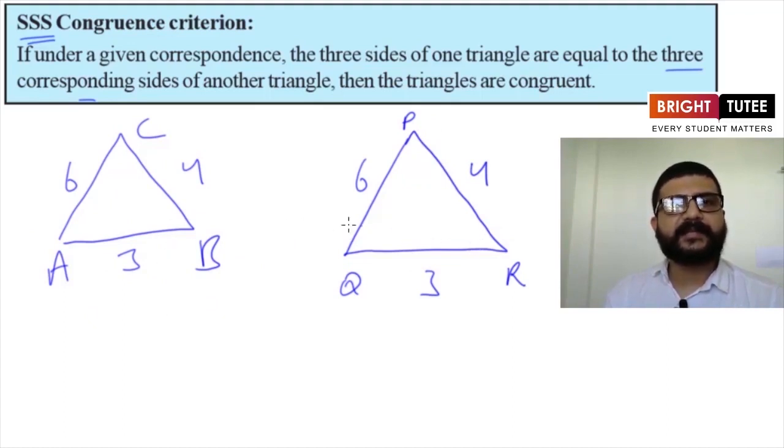So this means that these 2 triangles are congruent. We can directly say that triangle ABC is congruent to which triangle now? It is PQR.